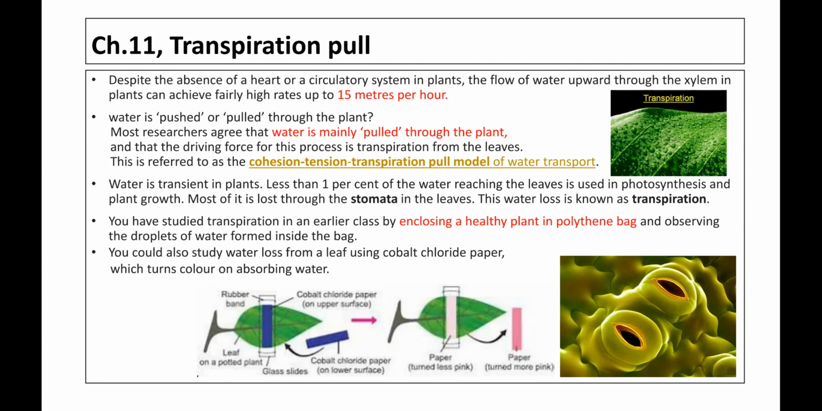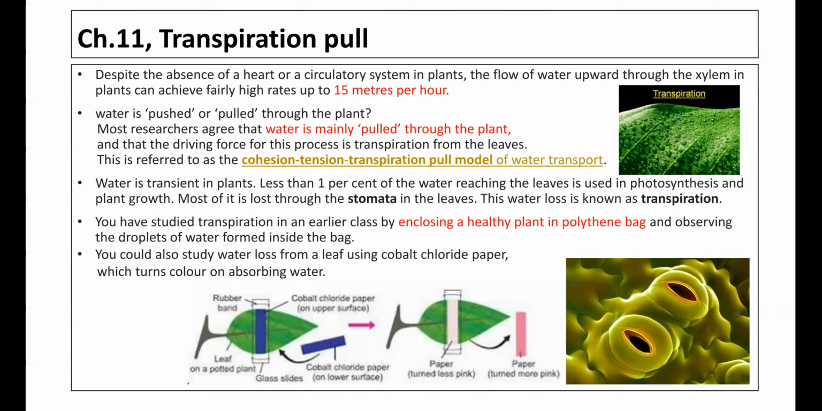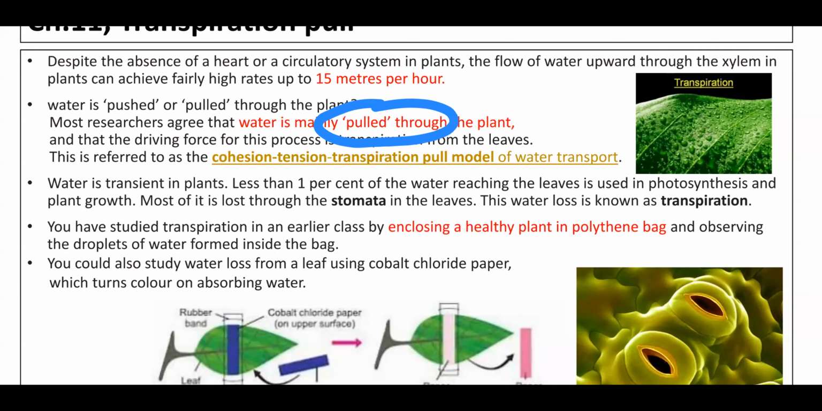Now this thing, this transpiration, right? The flow of water upward through the xylem in plants can achieve fairly high rates, up to 15 meters per hour. See, due to the transpiration pull, here the speed of the water molecules that transfer from the root to the leaf is 15 meters per hour, right? Next, is water pushed or pulled through the plant? Most researchers agree that water is mainly pulled through the plant. Water is mainly pulled through the plant, meaning what over here, that